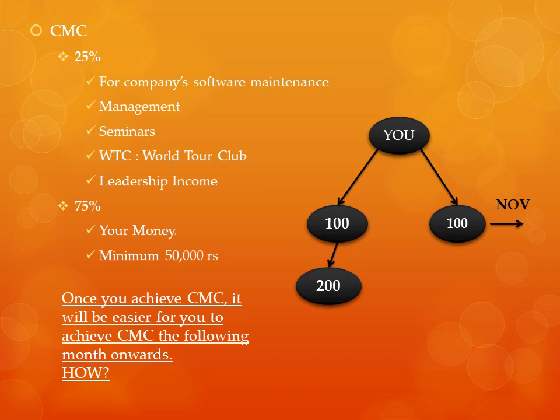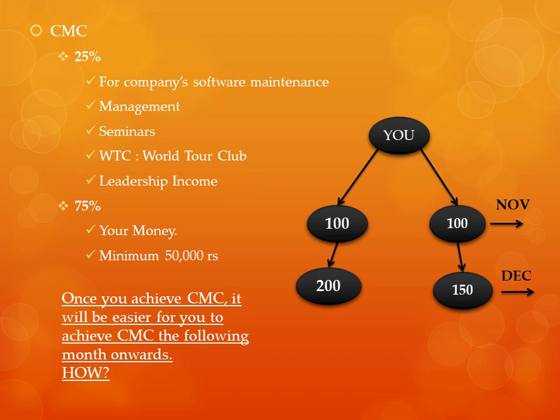Consider from your right leg, some people made 1, some members made 2, some members made 3 members under them for the month of December. On an average 150 people. What is the total calculation for you for the month of December? It's 350 people. Of course you get CMC for the month of December as well.